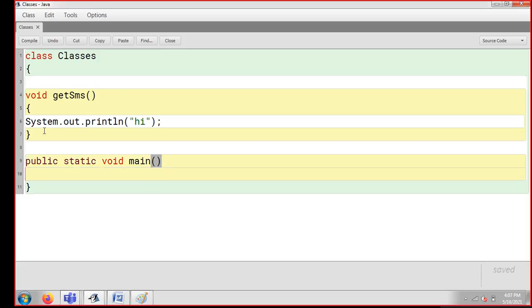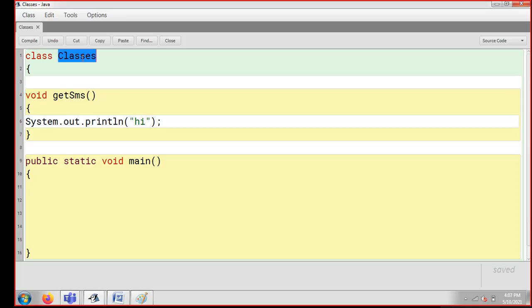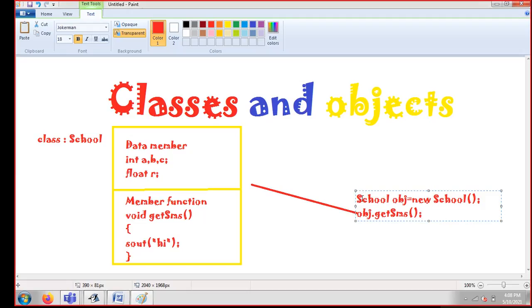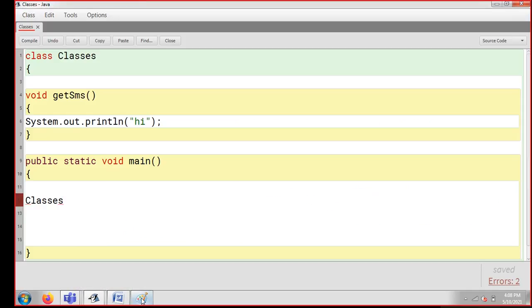I'm opening round brackets and coming to my next line. This is my class, and this is my function, getSMS. Inside public static void main, I'm going to create an object of my class. I'm not writing getSMS directly, because that is the function. This is the name of my class, so I'm going to copy it and create an object of my class, like a school object. I'm writing obj is equal to new, and here I have created the object of my class.